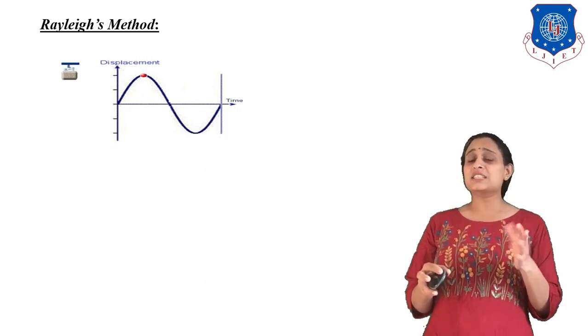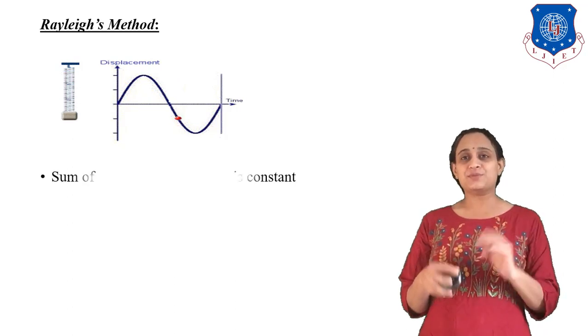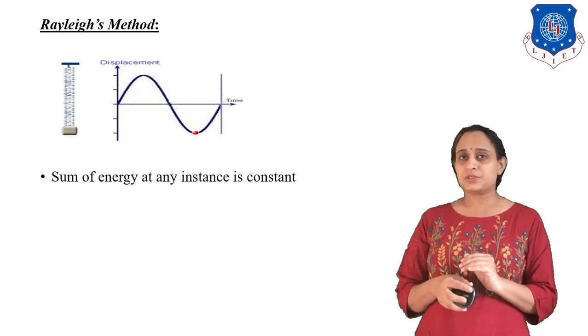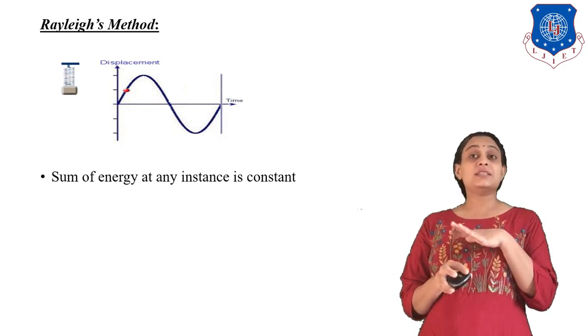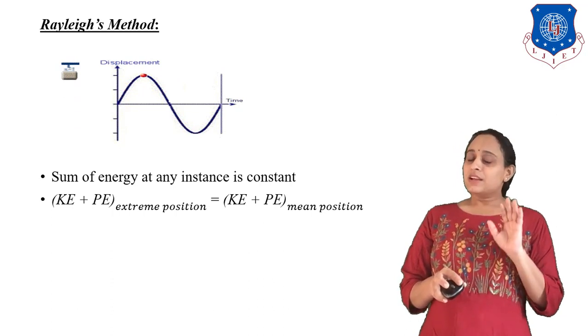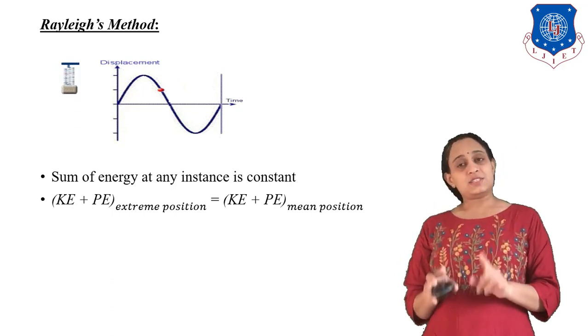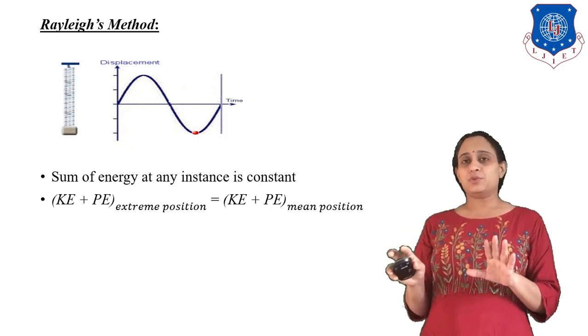As we have already discussed energy, and we have discussed the equilibrium one, let us have this equation. The sum of energy at any instant is constant. It is the basic law of Rayleigh's method. So let us solve this. Kinetic plus potential at the extreme position is equal to kinetic plus potential at the mean position.